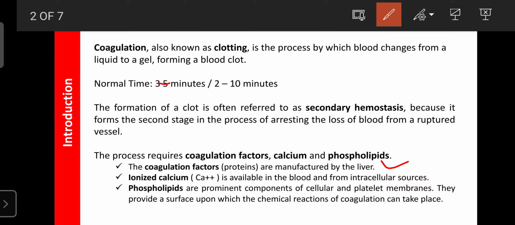Then other, or what is the significance of the blood coagulation process? Within 5 minutes you should know what your time of blood coagulation is, through your practicals. So what is the significance?